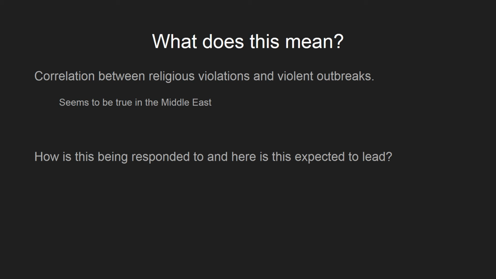So, some of the things we can expect from this is that, if religious tensions rise, we can expect to see violence, especially in this Middle Eastern area. And I guess the best way to respond to this is to really crack down on religious freedoms, make sure that these violations are being treated and handled and resolved before violence can break out.